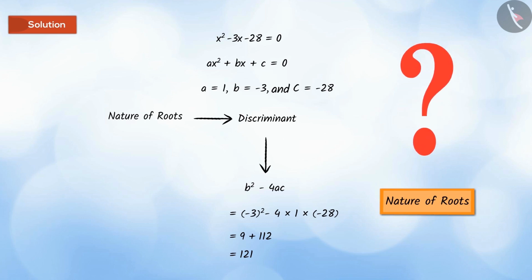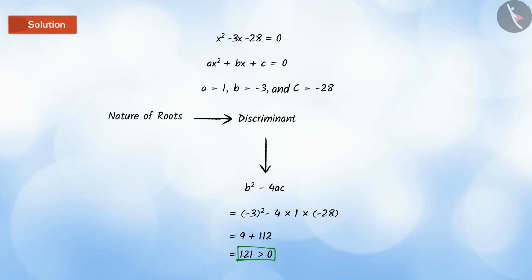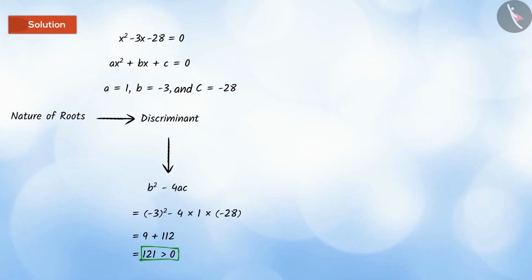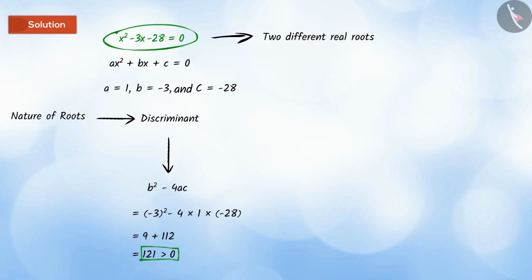On observing, we can see that the value of discriminant is greater than 0. And we know that if value of the discriminant of a quadratic equation is greater than 0, then that equation has two unequal real roots. So the quadratic equation x squared minus 3x minus 28 equal to 0 has two unequal real roots. Hence, we can say that this situation is possible.